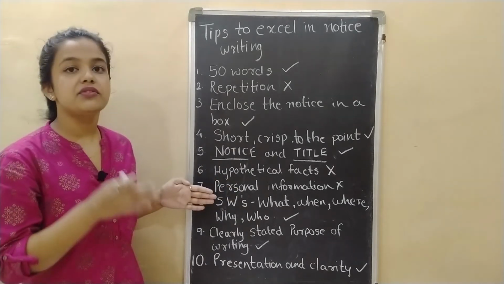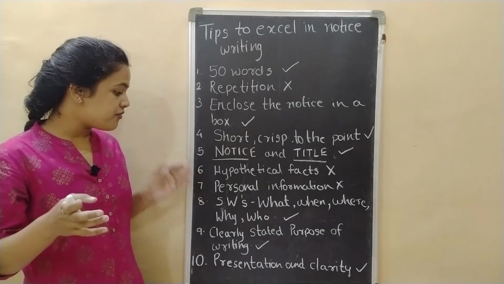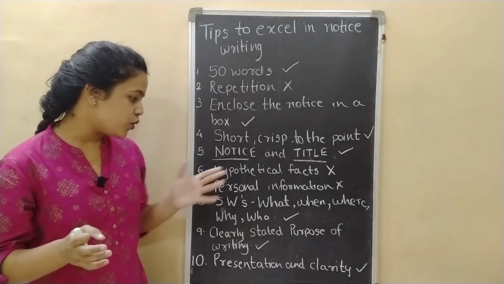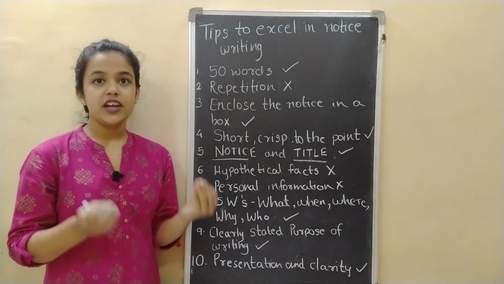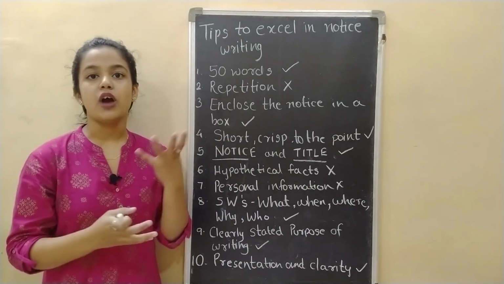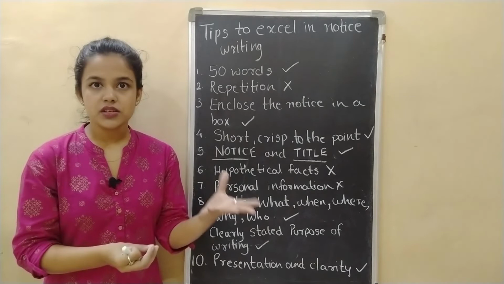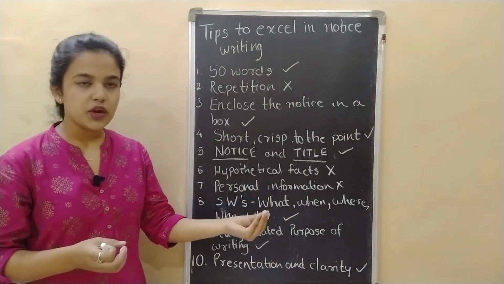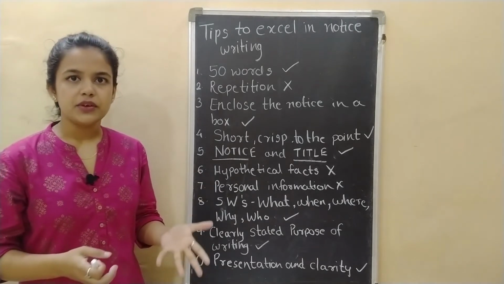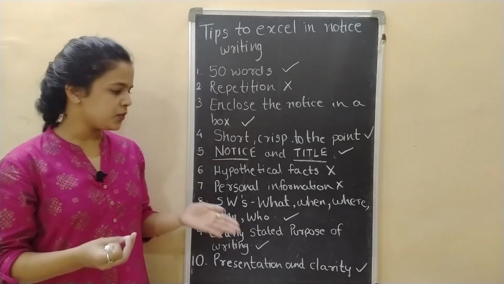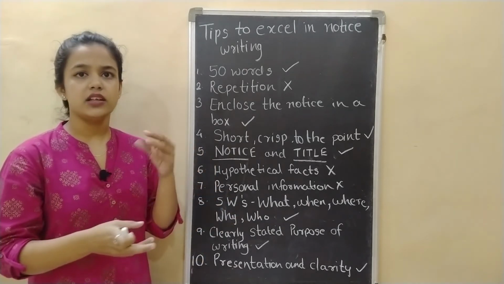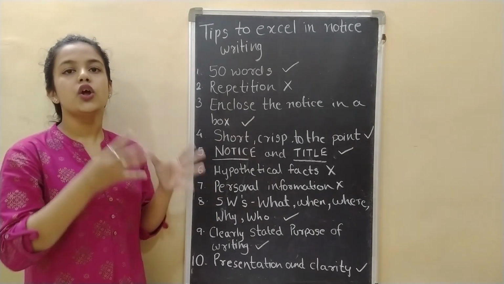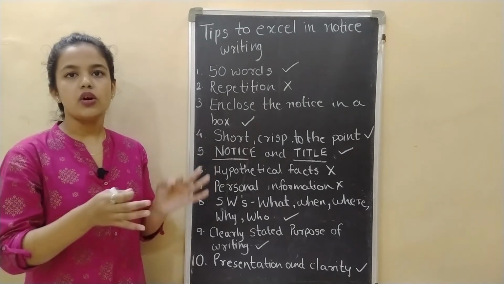Next is your notice must answer 5 W's, that is what, when, where, why, who. As I already told you, in the body section you have to answer these questions. What is the notice about? When is that particular event going to take place? Where is it going to take place? Why is that happening? Why is the power cut happening? Or whose property is that in the lost and found notice? Whose property is that? Who has found that property? Your notice must answer all these things.